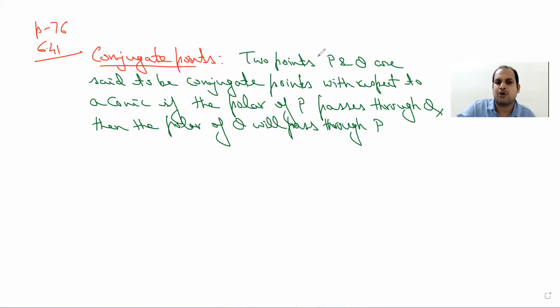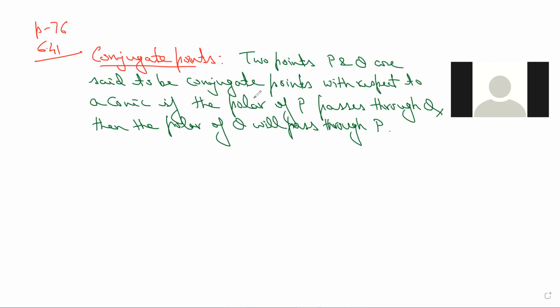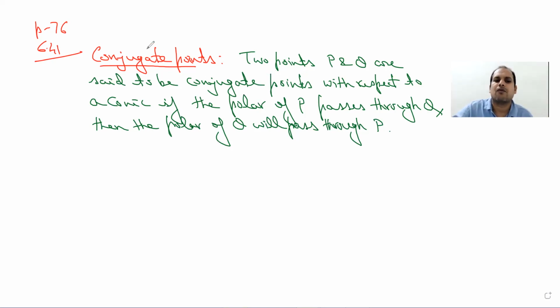Please mute your mic. So this one is the definition for conjugate points. So according to this definition, two such points are said to be conjugate. Now let us look at the geometry first.